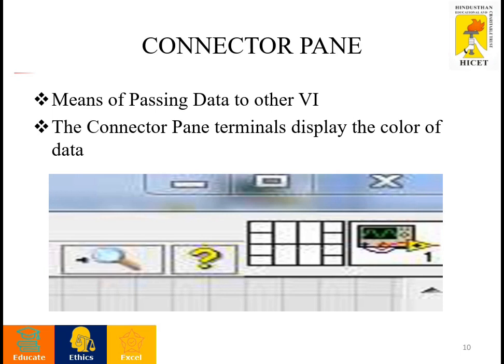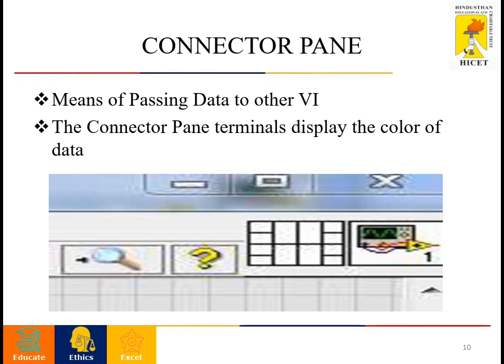Last but not least, we have the connector pane. As I said earlier, it means passing data from one VI to another VI, or connecting one VI to another VI with the help of terminals and colored wiring. Whatever color terminals you give, the respective actions will follow.